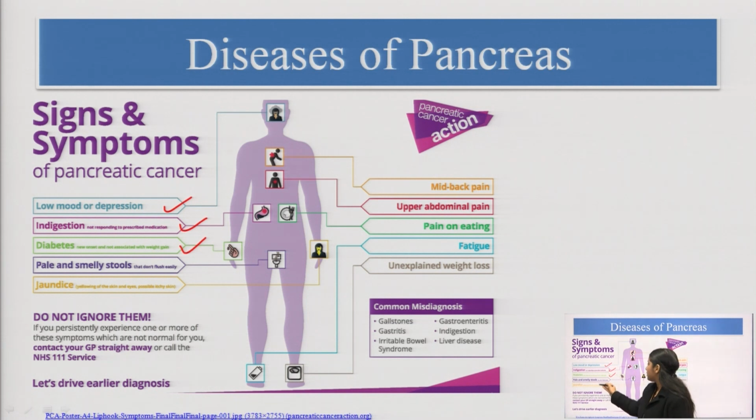Then pale and smelly stools will be there. Jaundice will be there. There will be mid back pain, abdominal pain, pain on eating, indigestion, fatigue, and unexplained weight loss.